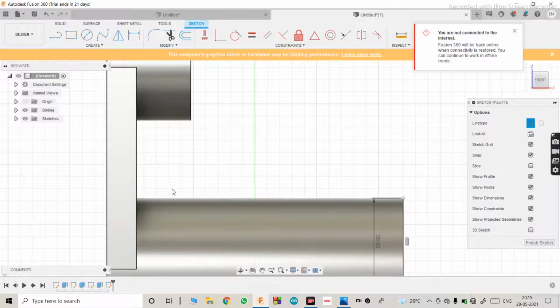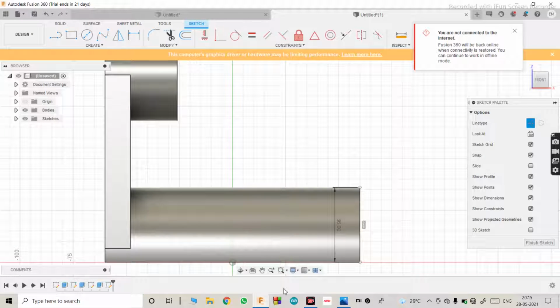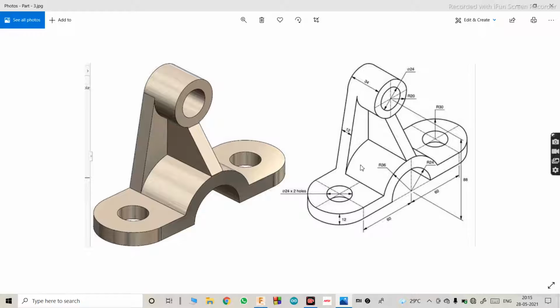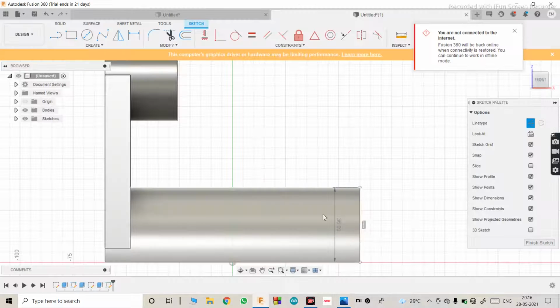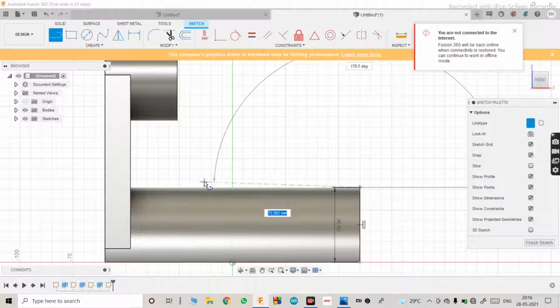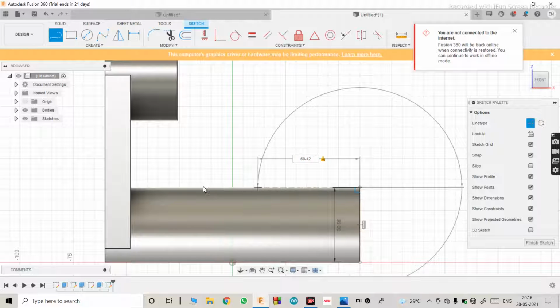Then this distance we don't know, but we know this distance, it is twice the radius of this. It is 60 minus 12, we'll get this distance. So again, go to line, make sure construction is on, make it 60 minus 12, hit enter.